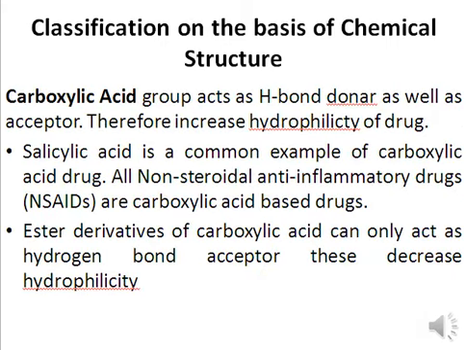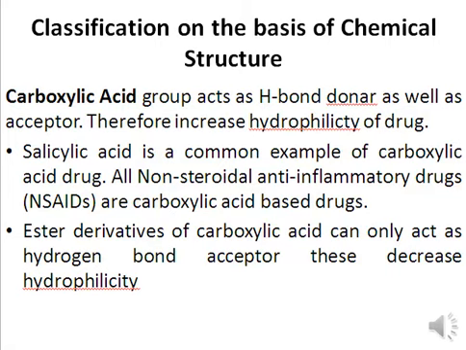Now we have carboxylic acid drugs. Carboxylic acids act as hydrogen bond donors as well as hydrogen bond acceptors, and as expected, these groups also increase the hydrophilicity of a drug. A common example is salicylic acid. Also, all the non-steroidal anti-inflammatory drugs, commonly known as NSAIDs, are carboxylic acid drugs.